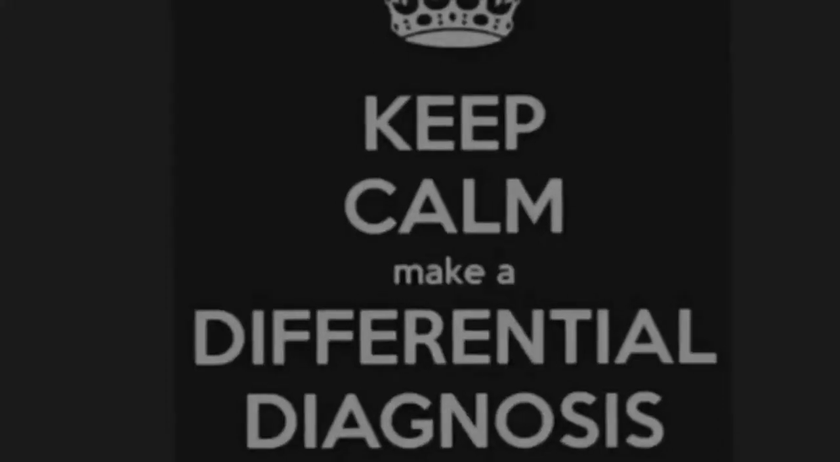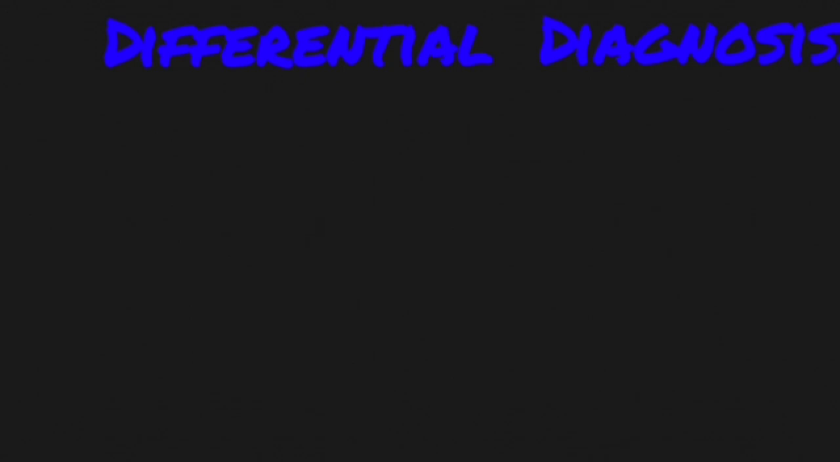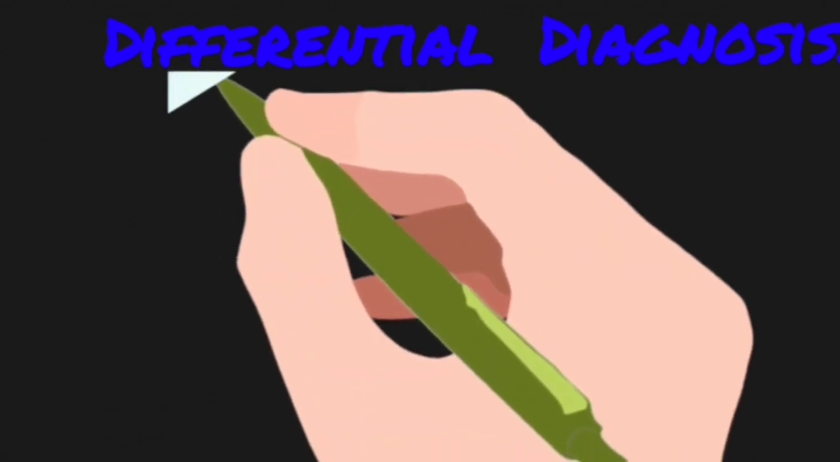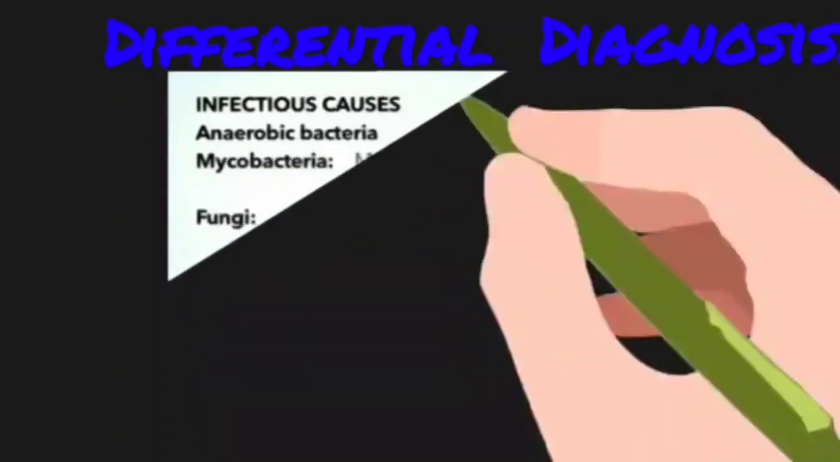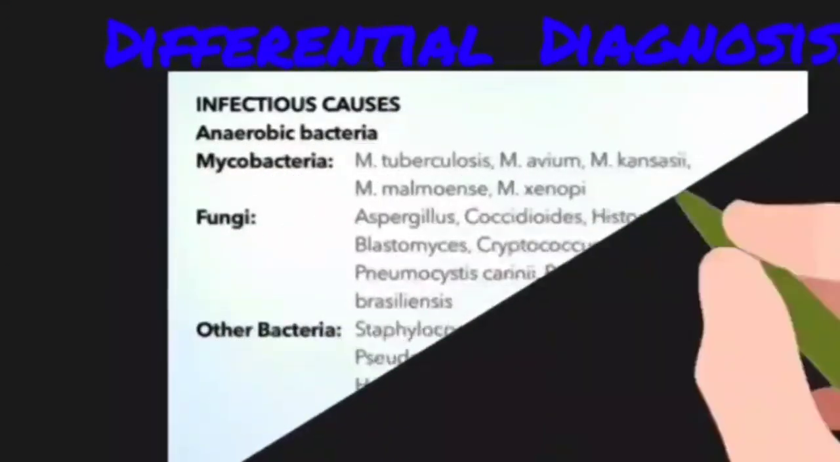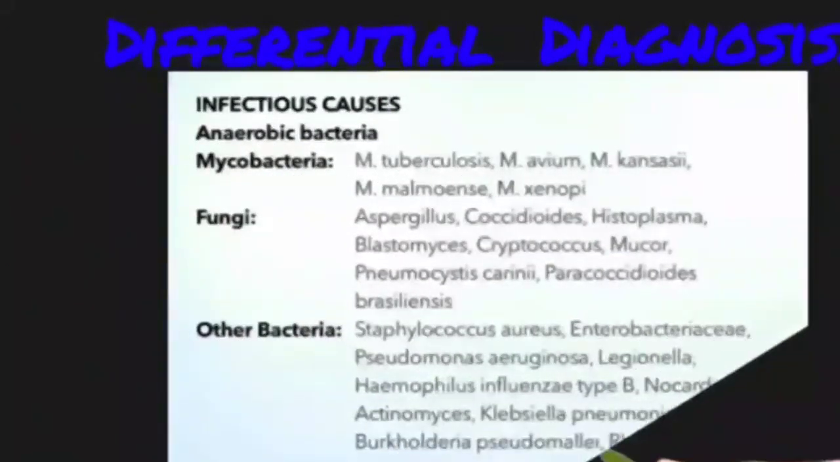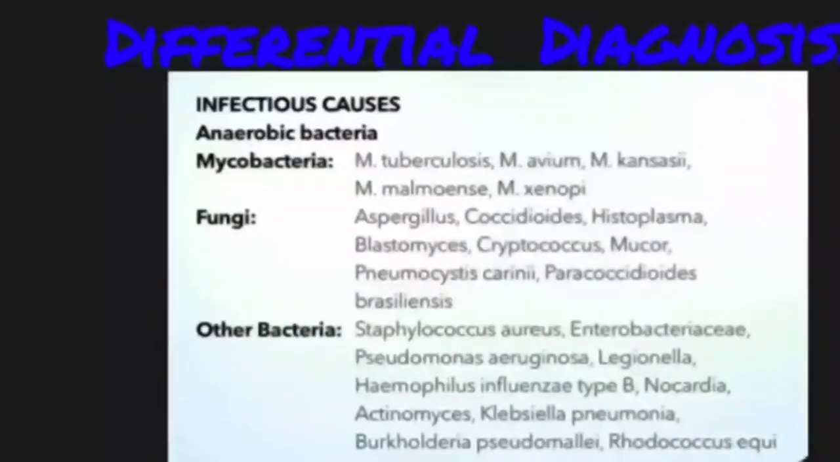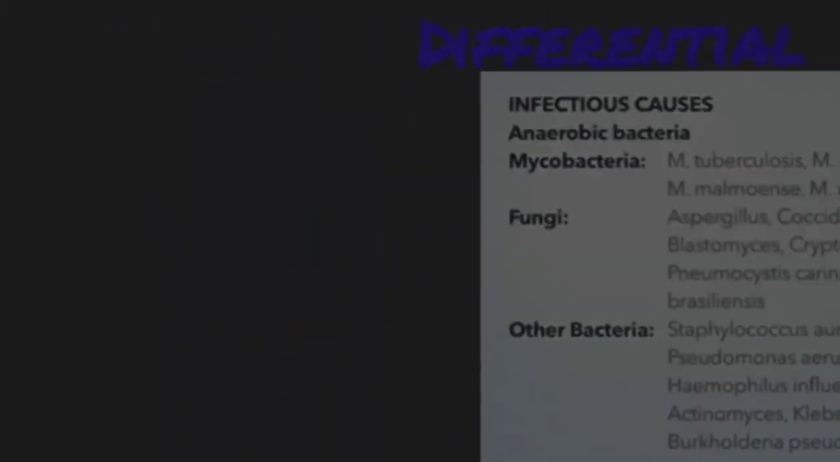Now we are going to divide the differentials into two types, infectious and non-infectious causes. So, the infectious causes will be either mycobacterial tuberculosis or any atypical mycobacteria. Then we have fungi like aspergillosis, histoplasmosis, Pneumocystis jirovecii infection. Other bacterial infections like Staphylococcus aureus, Pseudomonas pneumonia, Klebsiella pneumonia, etc.